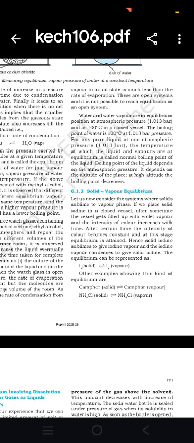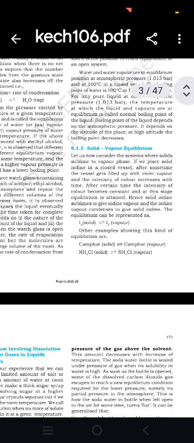Solid-vapor equilibrium. Let us now consider the system where a solid sublimes to the vapor phase. If we place solid iodine in a closed vessel, after some time the vessel gets filled up with violet vapor and the intensity of the color increases with time. After a certain time, the intensity of color becomes constant. At this stage, equilibrium is attained.